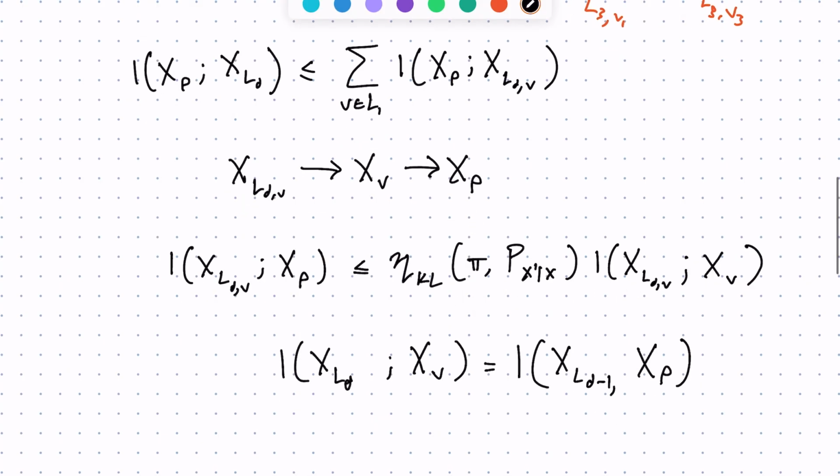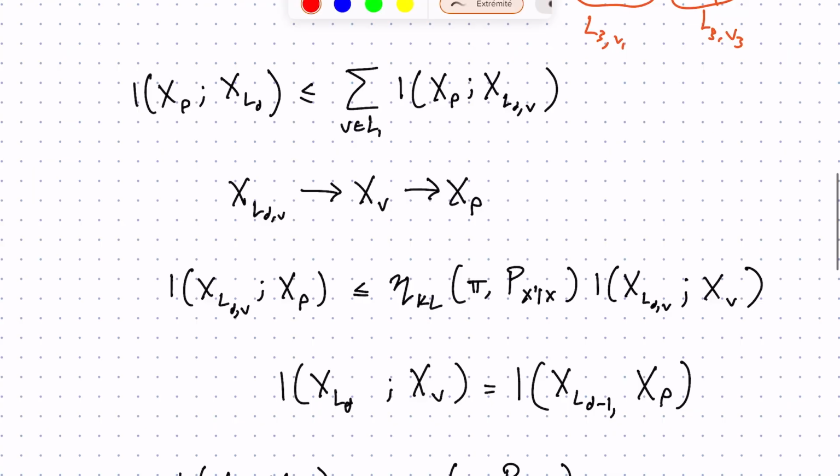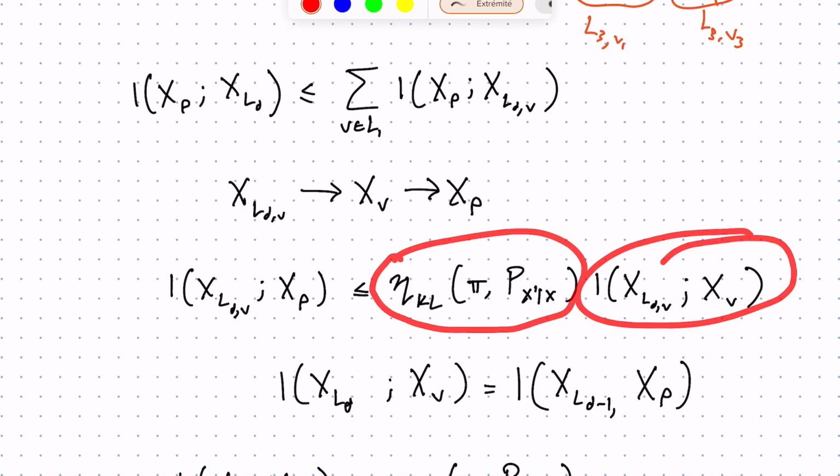So we start at our root going down to layer d minus 1, and then we actually move everything down by 1. So then we move down to distance d from the root and distance 1 from the root, which is what X_v is talking about. The step that we're going to do here is we basically take this thing, replace it with this thing because that's the same, and now we get this contraction coefficient times this thing.